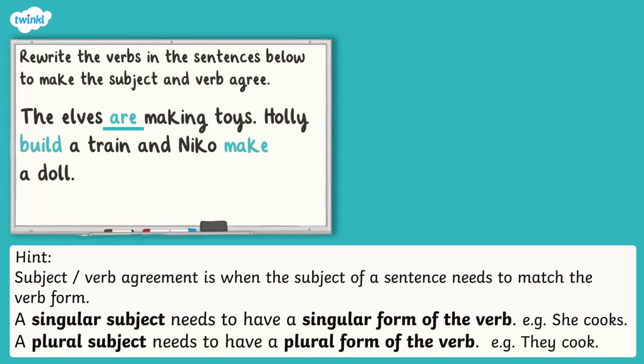Holly and Nico are both singular subjects, and they need to each have a singular verb form. With both of these verbs, we can add s to make them agree to become builds and makes. Holly builds a train and Nico makes a doll. Excellent work. Thanks for listening.